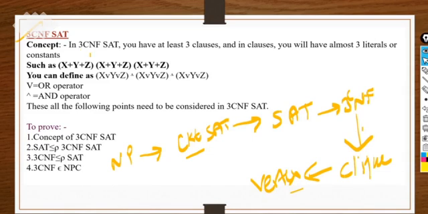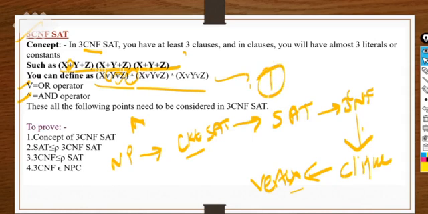So what is the concept here? 3CNF. CNF is conjunctive normal form, that we know. Conjunction means there is an intersection, or you can say the AND operator. So this is the AND operator and this is the OR operator. We can convert this particular input into this form, where plus is the disjunction and this is the conjunction. So for this particular statement, for which input are we getting it as true? So we have to find it out.